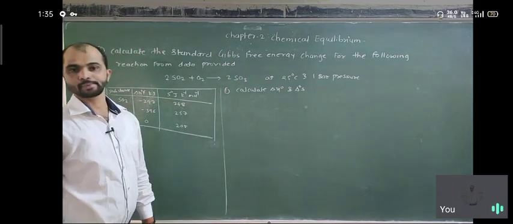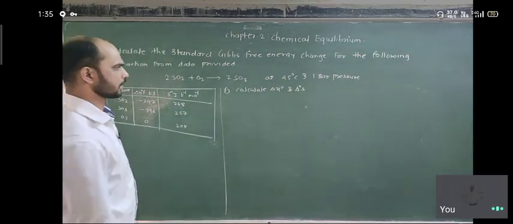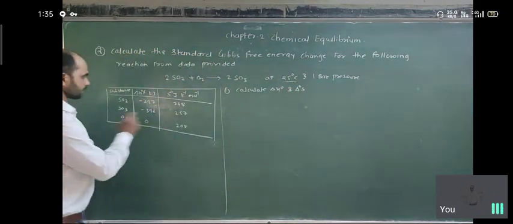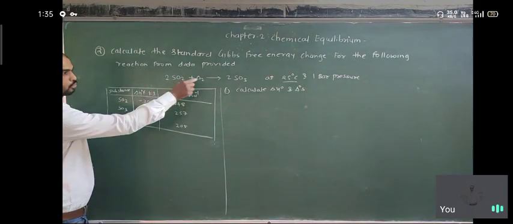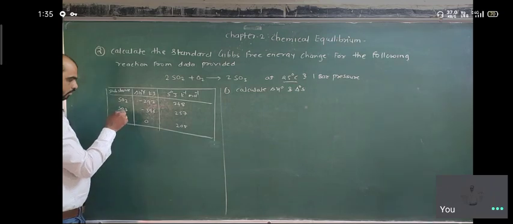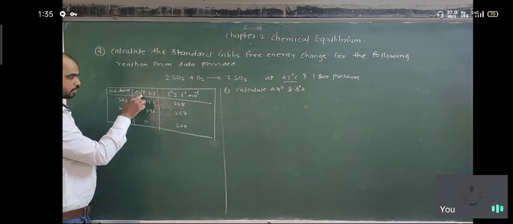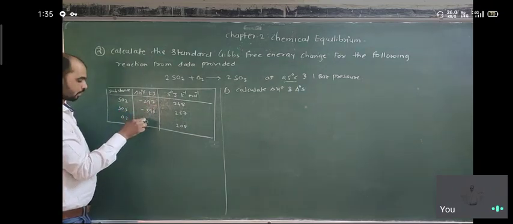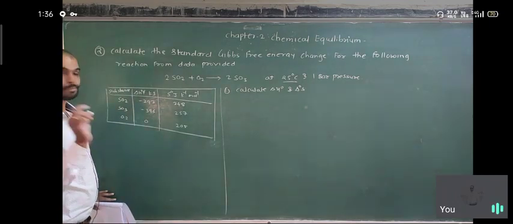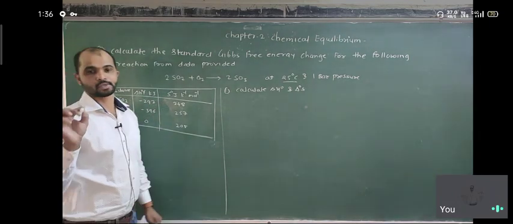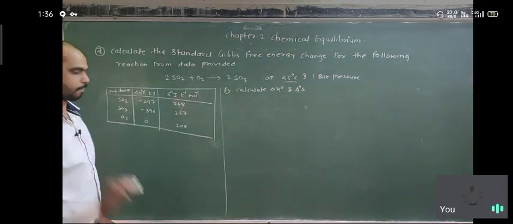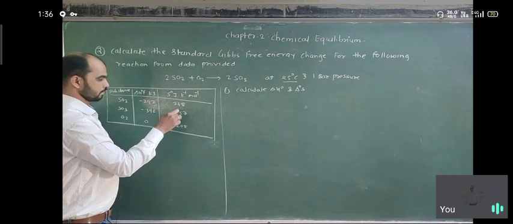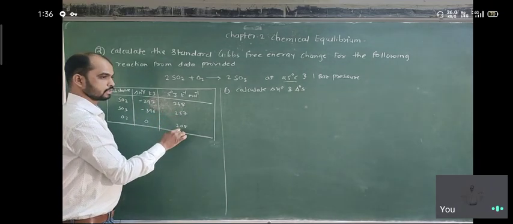So there is oxidation of sulfur dioxide, which converts into sulfur trioxide. The temperature is given as 25 degrees Celsius and the pressure is 1 bar. The data is given here for three substances, SO2, O2 and SO3. The enthalpy of formation is given: for SO2 it is 297, for SO3 it is 396, and you know the enthalpy of formation of the molecular form is always 0, so for O2 it will be 0. The standard entropies are given: 248, 257 and 205.